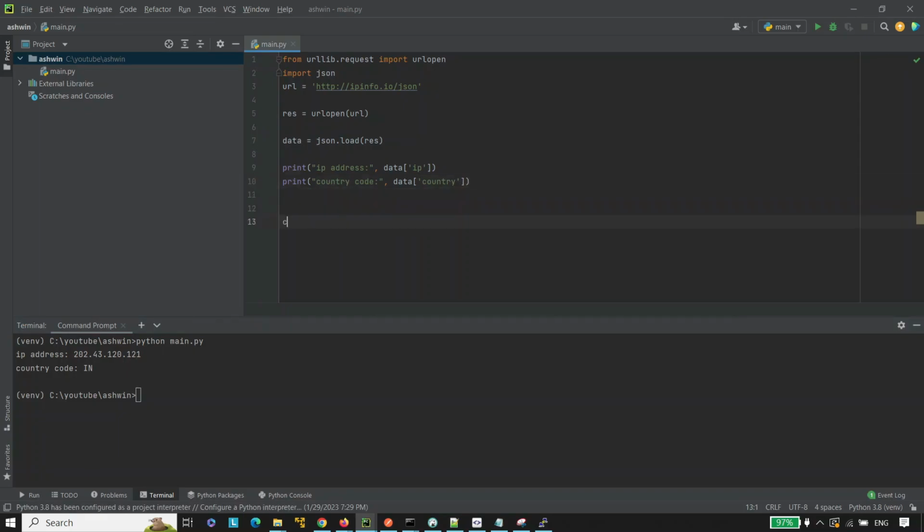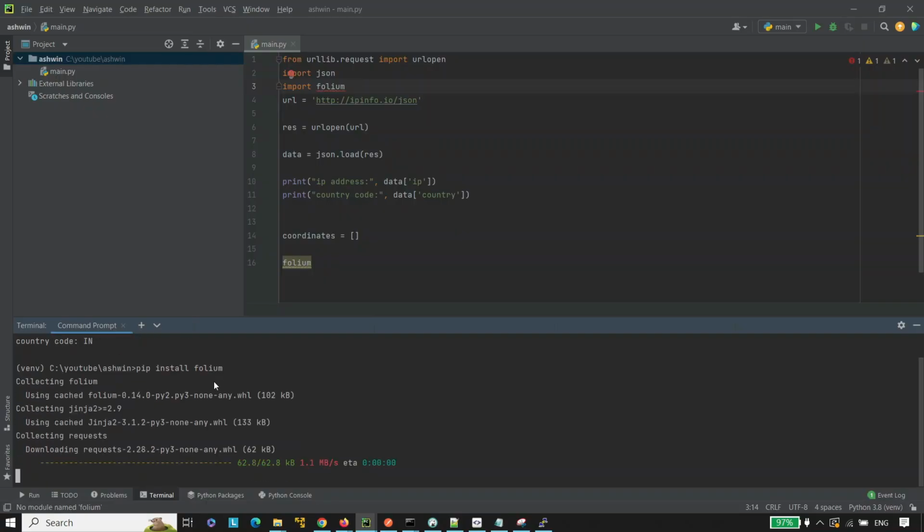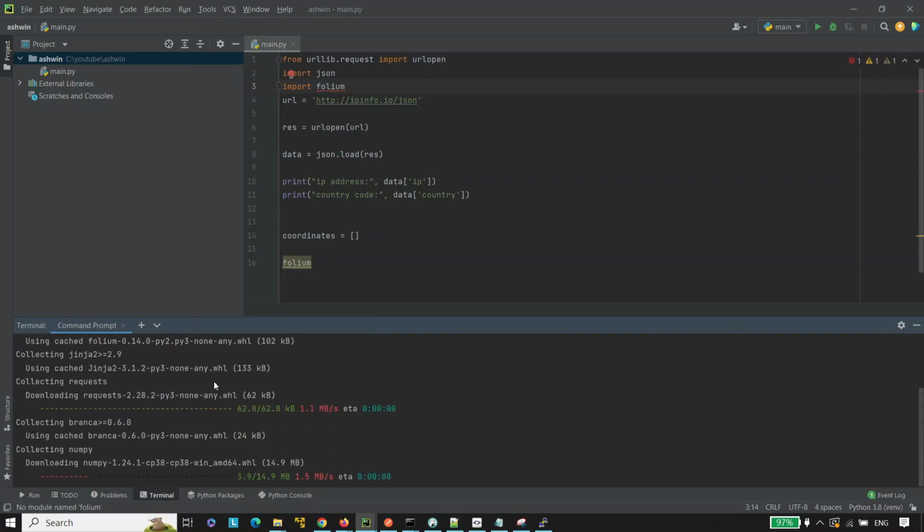Now we are going to calculate the exact location using coordinates. So let's take an empty list. We are going to use the Folium library to generate the map. Folium dot. So here we are getting the error because we have not imported Folium. So let's import Folium. Import folium. Now again you can see we are getting the error because we have not installed the Folium library. Let's install Folium. pip install folium command and hit the enter. Now it will take some time to install it.